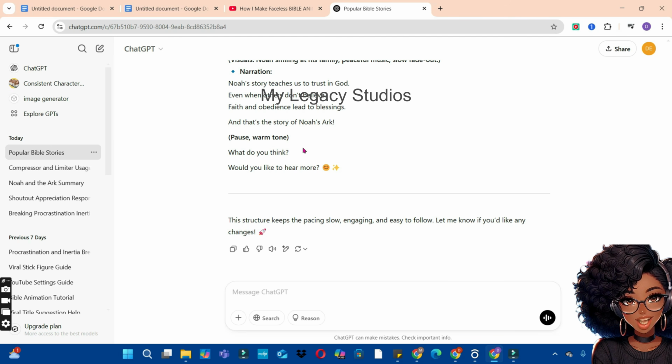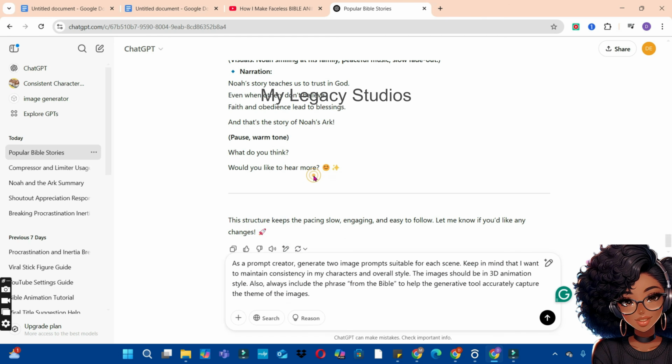Since we have our narration script ready and also having our story divided into scenes, the next thing we are going to think about is the visuals we are going to use for this story. So I'm going to ask ChatGPT with this prompt. As a prompt creator, generate 2 image prompts suitable for each scene. Keep in mind that I want to maintain consistency in my characters and overall style. The images should be in 3D animation style. Also, always include a phrase from the Bible to help the generative tool accurately capture the theme of the images.